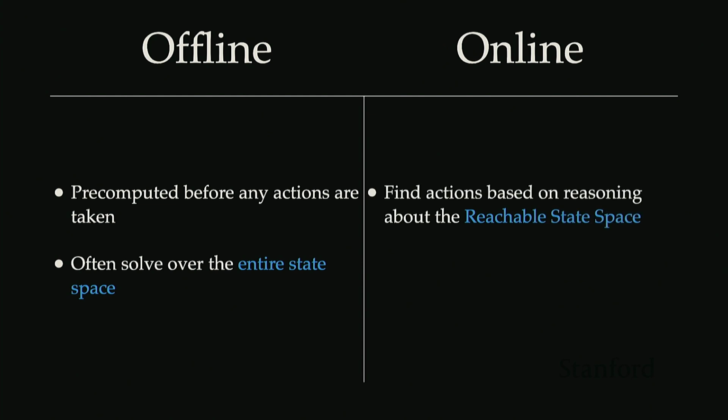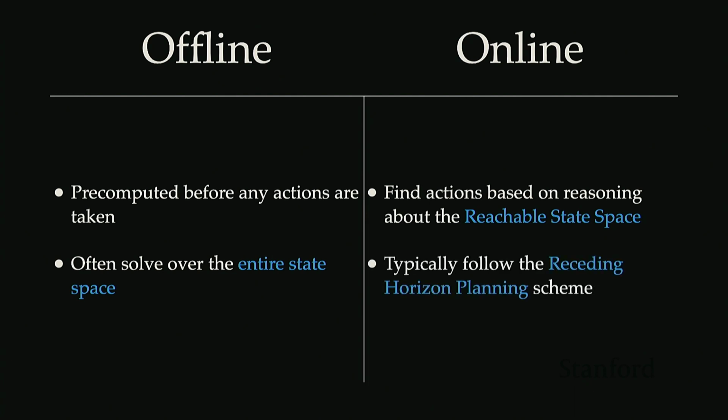Online policies, on the other hand, are finding actions based on reasoning about the reachable state space. So they're planning forward from the initial state and looking at all of the different possible transitions that could occur from this initial planning state. And typically these online planning methods are using this receding horizon planning scheme to plan over that reachable state space.